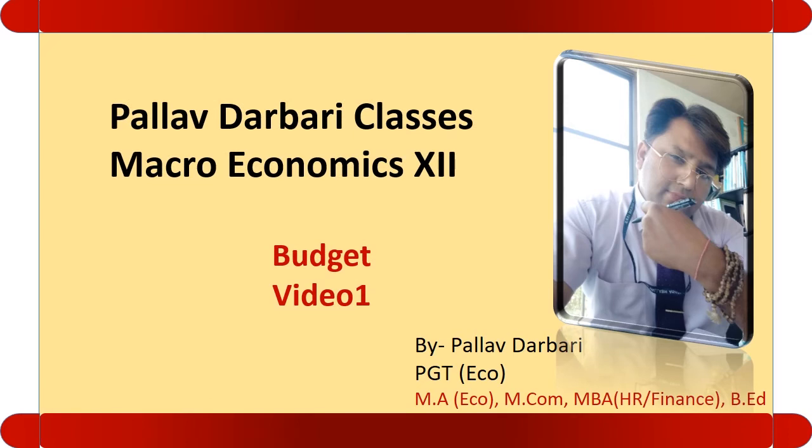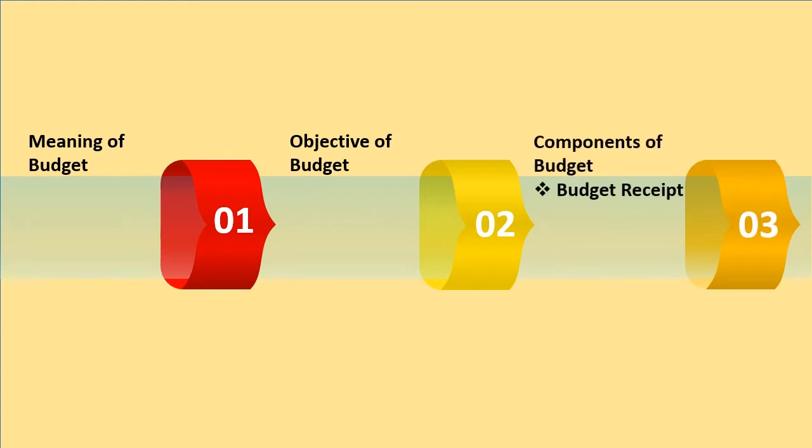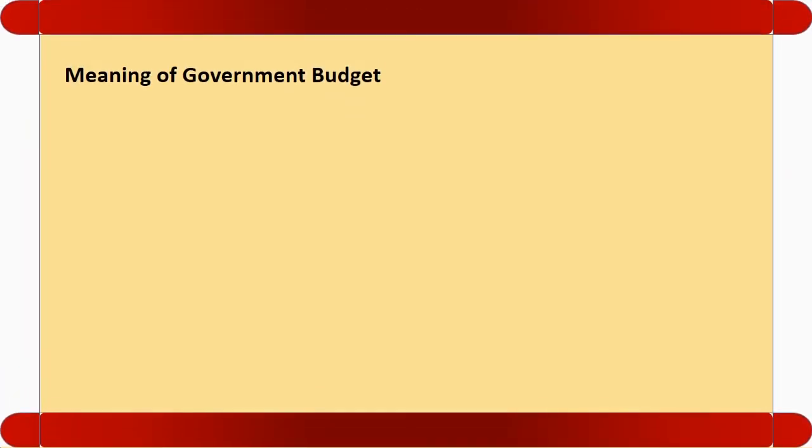In this video, we will discuss budget. We will make three videos on budget. This is the first video topic that we will cover under budget. The first is we will see the meaning of the budget. We will discuss objectives of budget, and we will discuss the components of budget. There are two components of budget: budget receipt and budget expenditure. In this video, we will only discuss budget receipt.